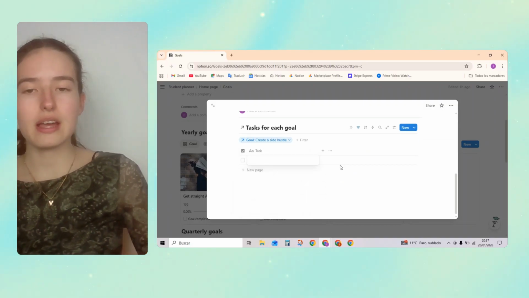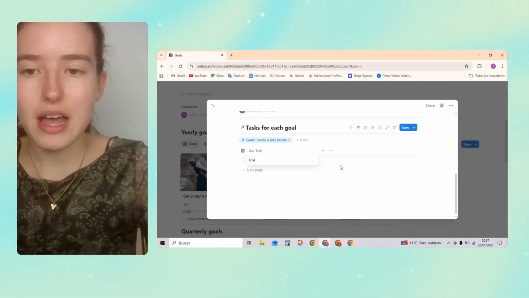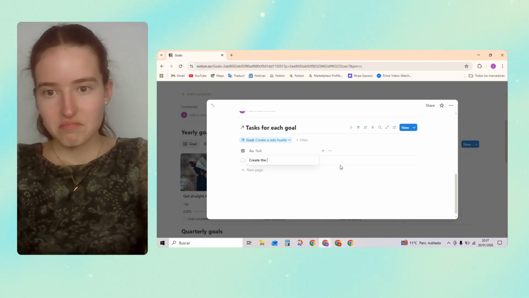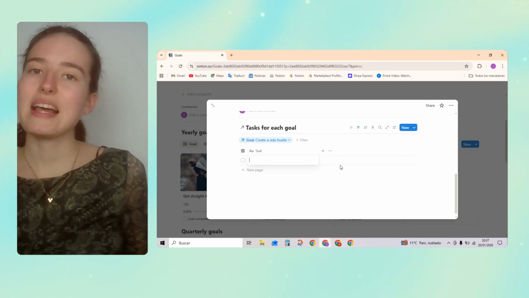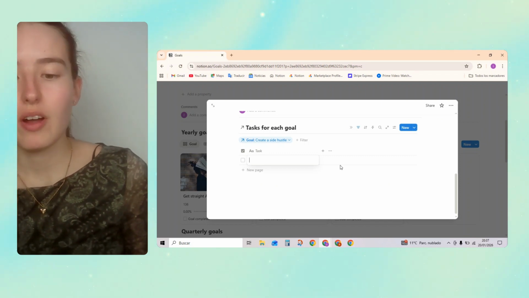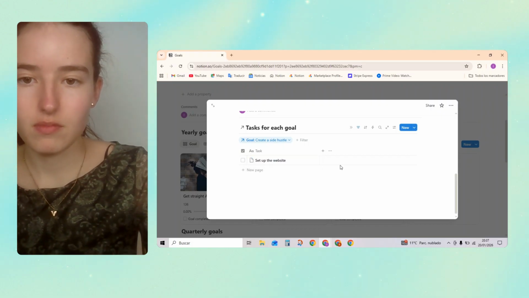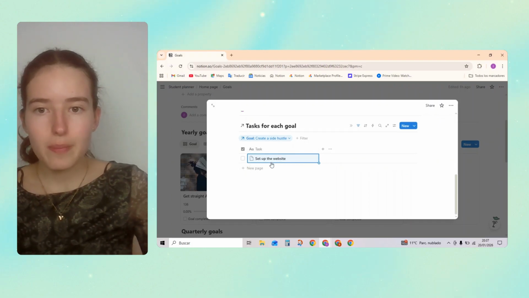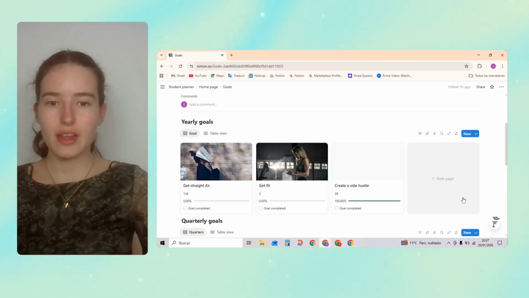And now we create the tasks, for example, let's set up a website. We type in all of our tasks, and when we do them, we press that, and we can see our progress.